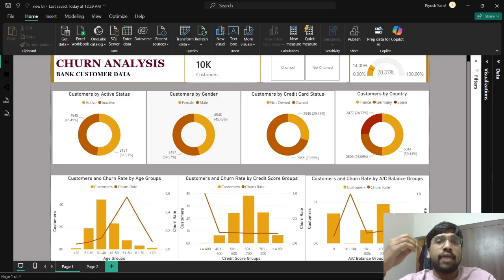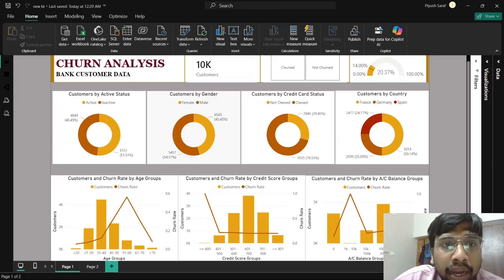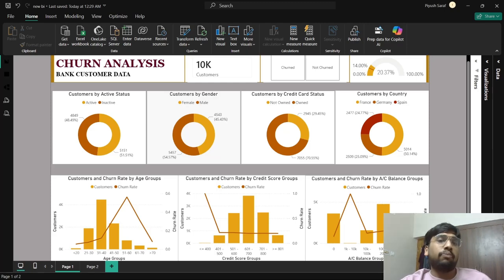For example, for this bank, how does churn rate exist, how does churn persist through age group and country, what are the demographic differences, or what are the income differences which are causing churn. These are the things that I'm trying to figure out from this dashboard that I had created. So this is the introduction of churn: what is churn, how we go about it, the meaning of banking churn, and why it is so important.